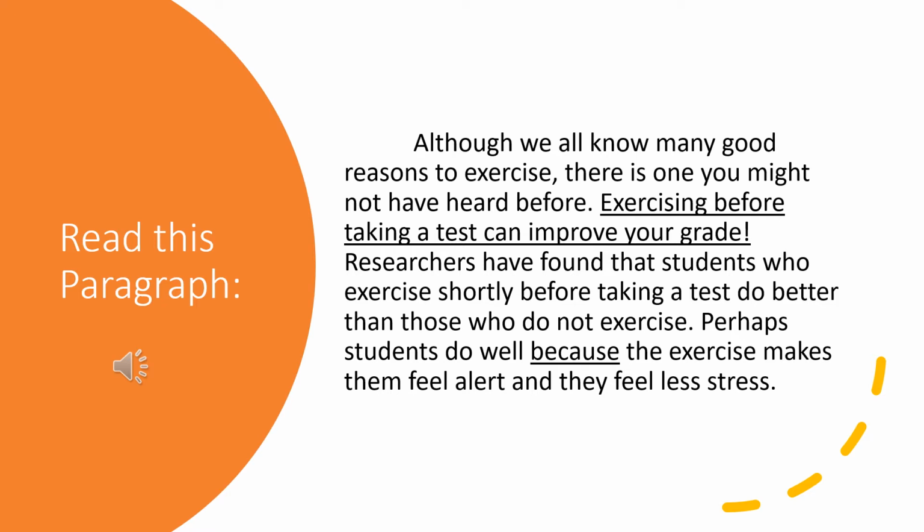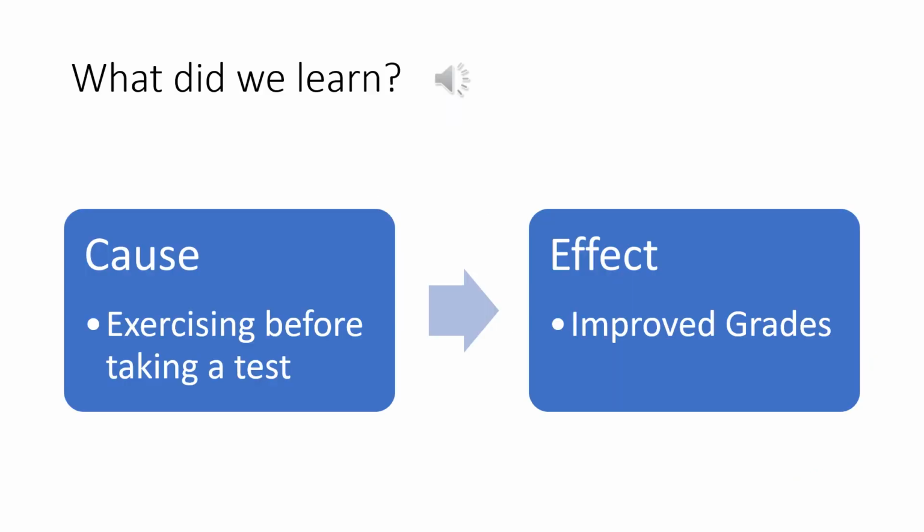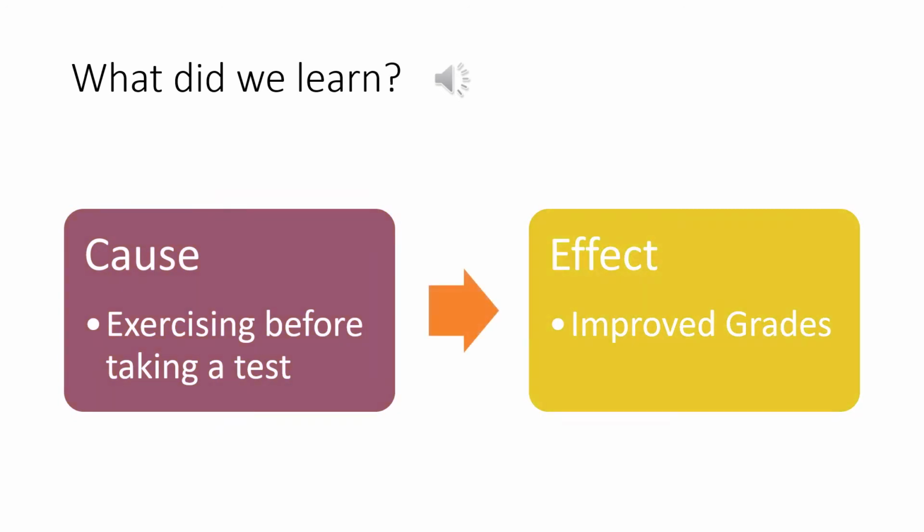There isn't one of those clue words I mentioned before, but there is the word before, which tells you something happened and then something happened after that. That gives you a clue that is a fact, a cause, and then an effect or a sequence of events. So what did we learn? Well, we see that cause, in this case exercising before taking a test, leads to the effect of improved grades.